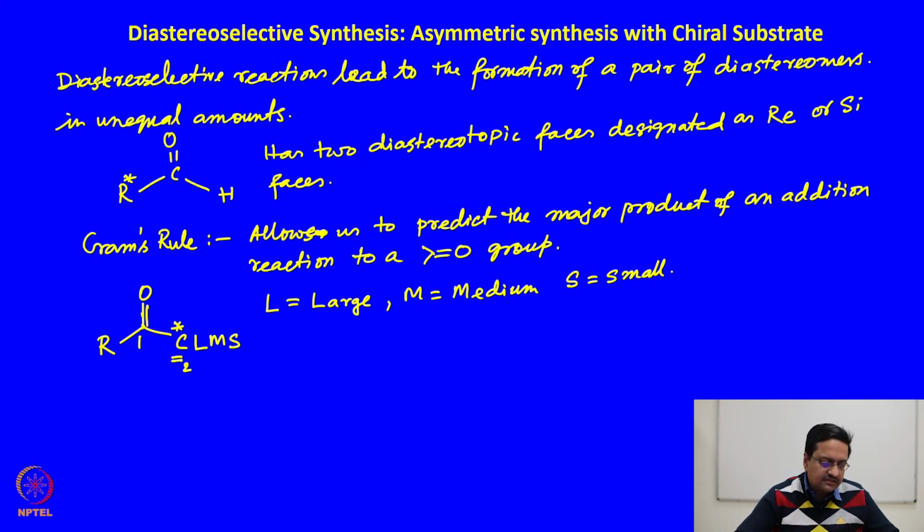So, if we draw the Newman projection of this molecule as per Cram's rule, we are drawing the carbonyl and the corresponding R. Now, Cram's rule says that when we draw this Newman projection,